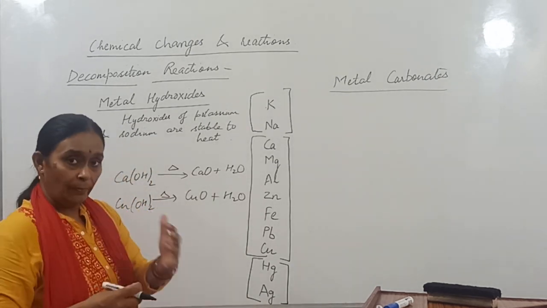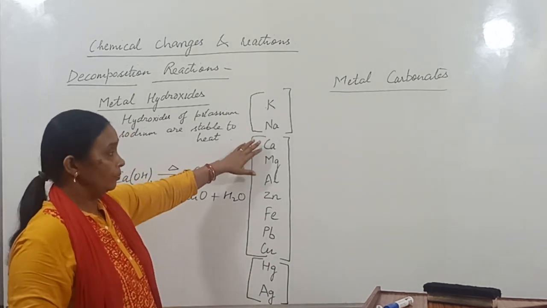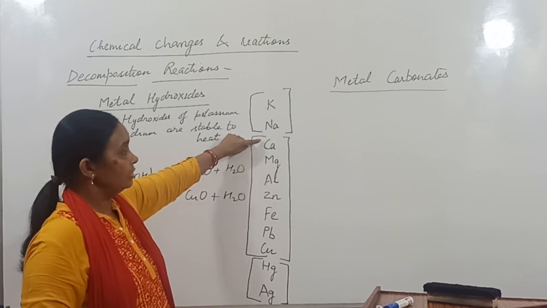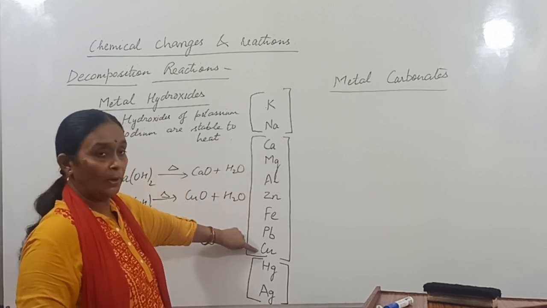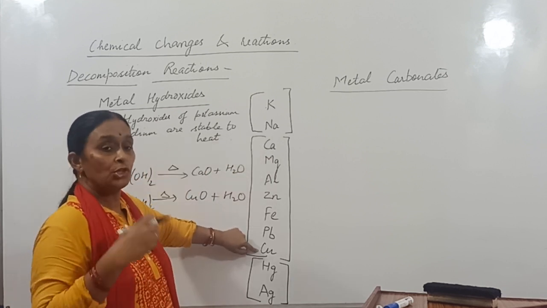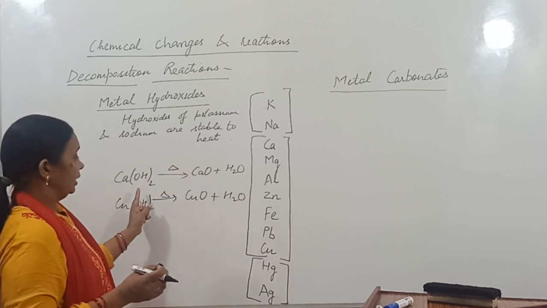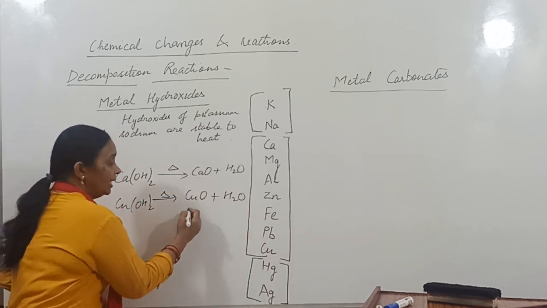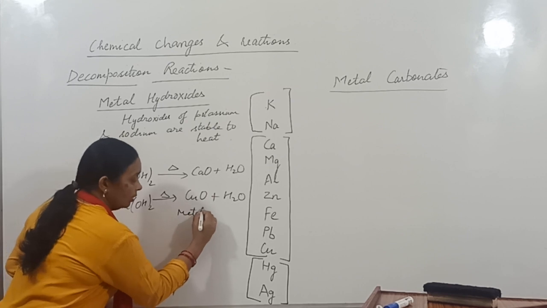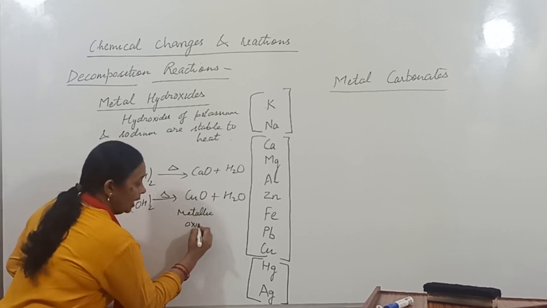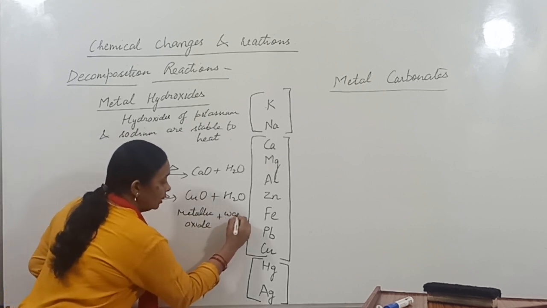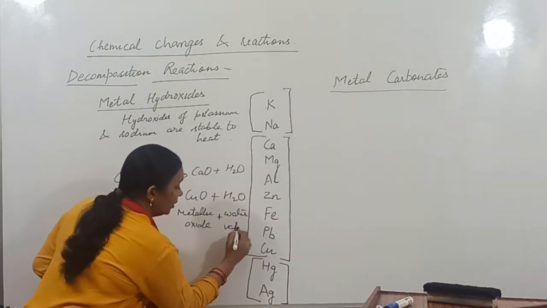So you can remember it like this: in the activity series, metals from calcium to copper form hydroxides which decompose on heating to give the metallic oxide and water vapor.